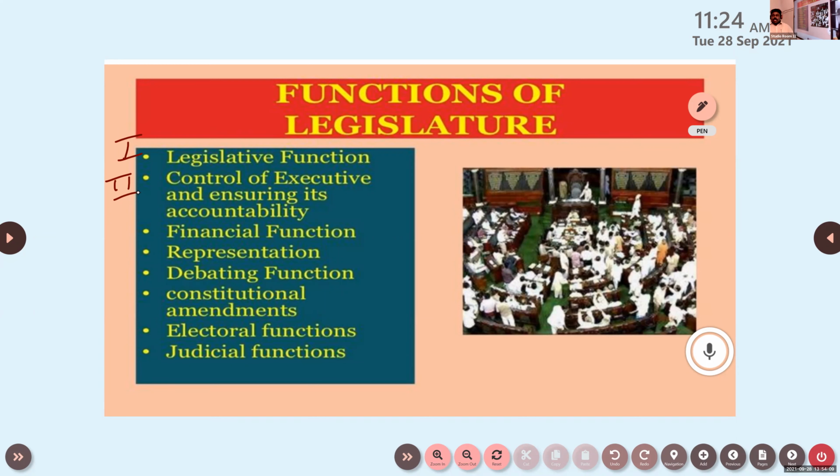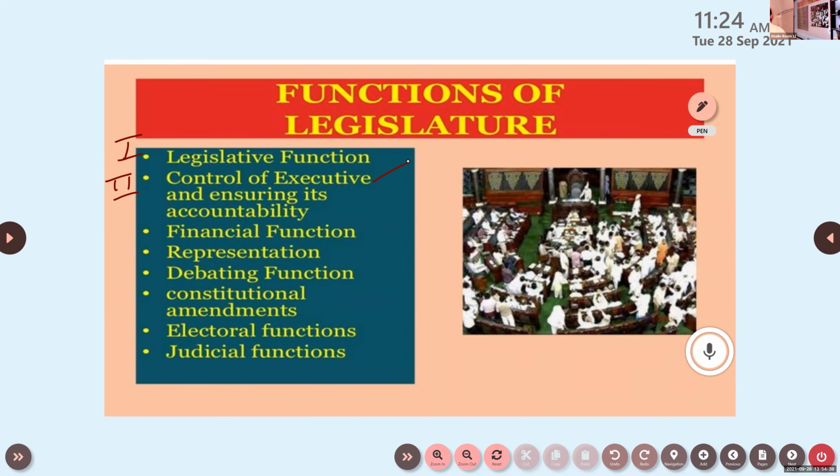We know that the ministers are responsible to the parliament and its representatives. So the legislature is able to control the executive, the cabinet ministers, and ensure accountability, because they are responsible for creating different situations in the country. So they are accountable.